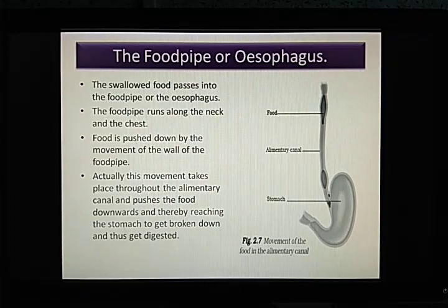So as soon as it slowly reaches the stomach, the food again gets digested with the help of the digestive juices. So I hope this much is clear to you. So you can go through your textbook once again to have a clear idea.